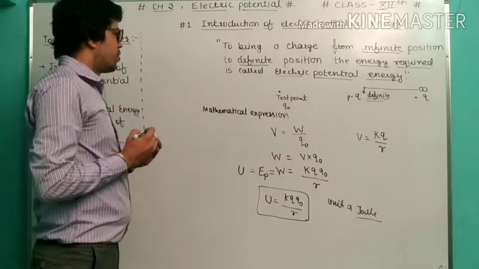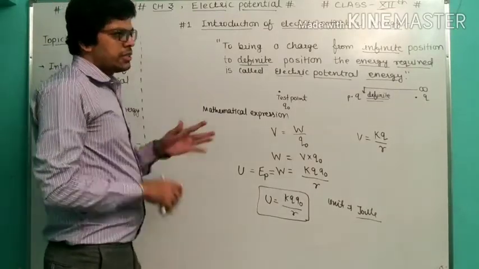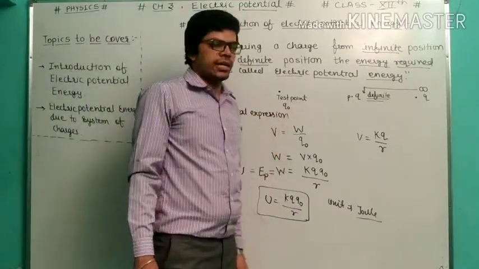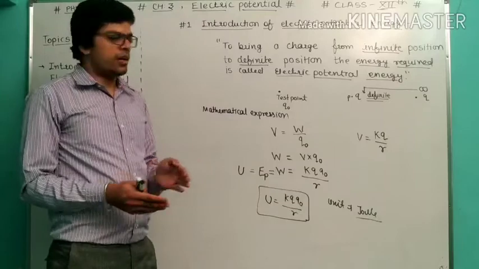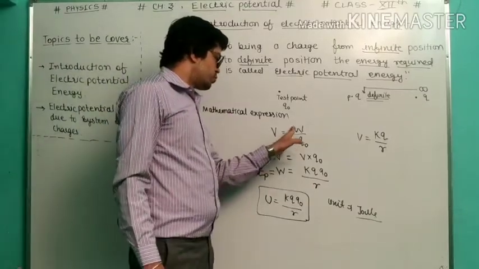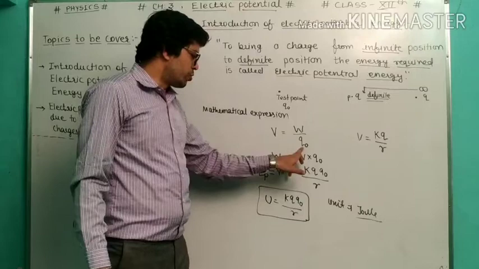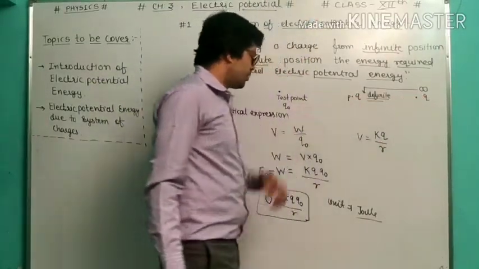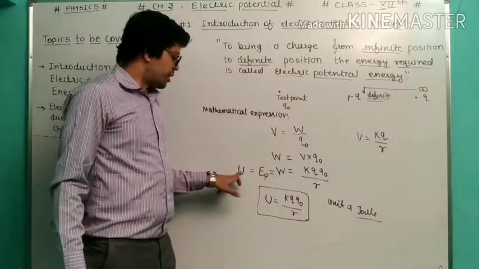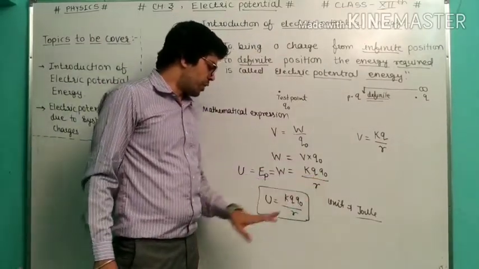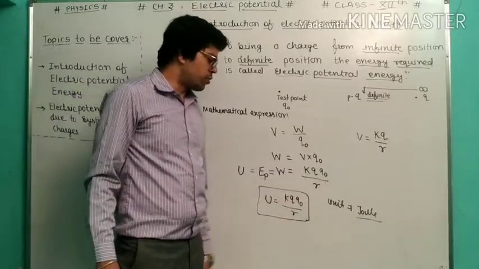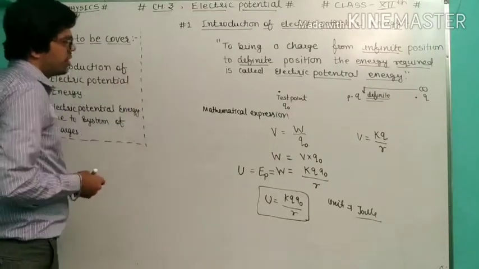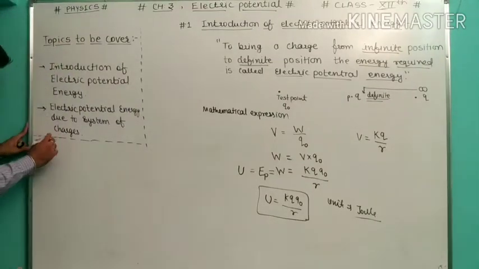So the basic concept we already discussed: to bring a charge from infinite to definite, the amount of energy required is called electric potential energy, and we obtained the mathematical form. V is equal to W by Q naught, so W is equal to V into Q naught, and V is KQ upon R, because we are bringing this charge Q from infinite to definite position. So electric potential energy U is equal to KQ into Q naught upon R, and the unit is joule. Now we are talking about the important facts about electric potential energy. So let's try to understand.